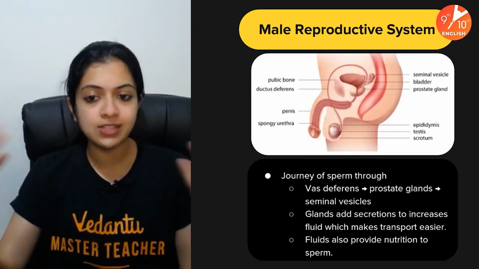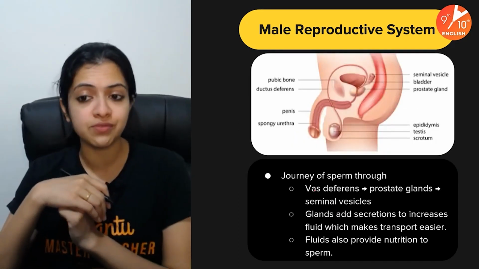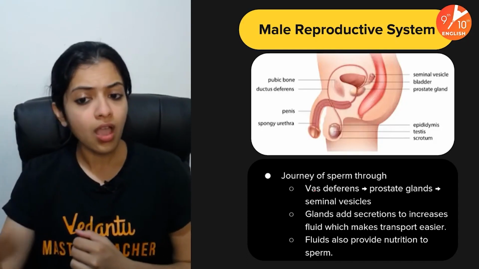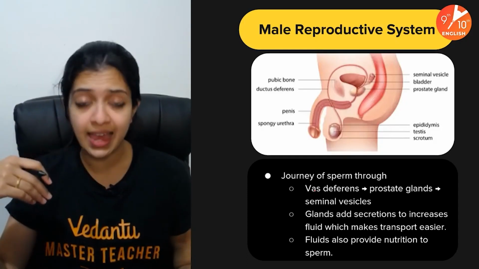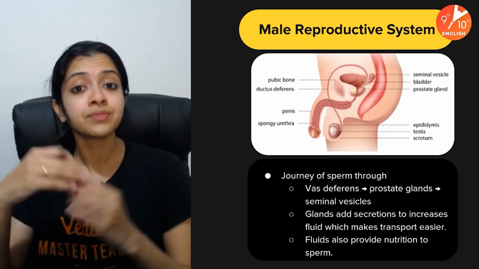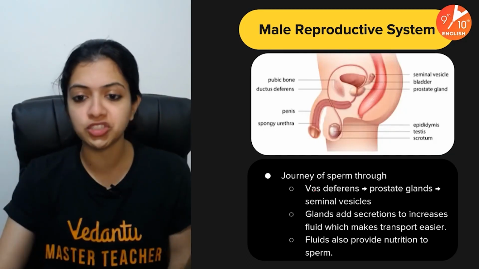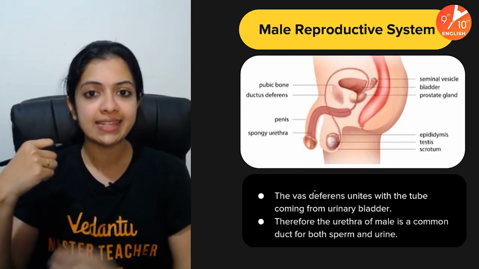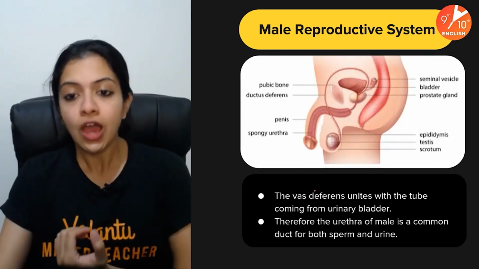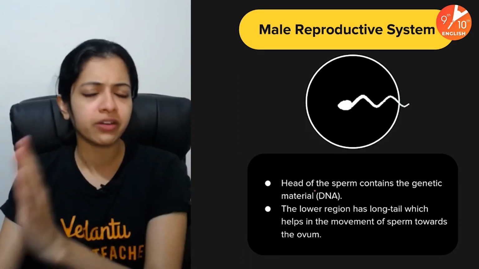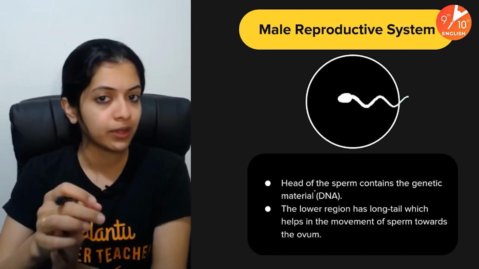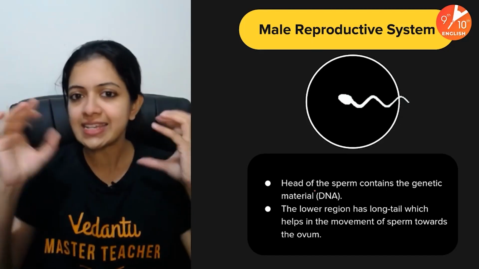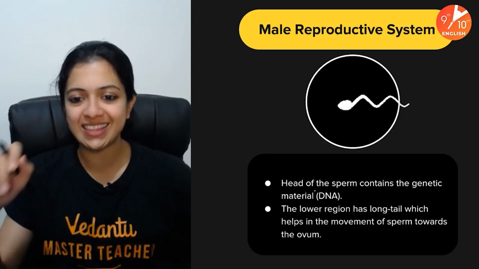And the associated parts of the male reproductive system, like the vas deferens, the prostate gland, the seminal vesicle, the urethra, which acts as a common passage for both sperm and urine in the case of human males. All of these are important for you to know. I'll just rush you through this before we get started with the questions, so you have at least some link in case you've lost track of it.